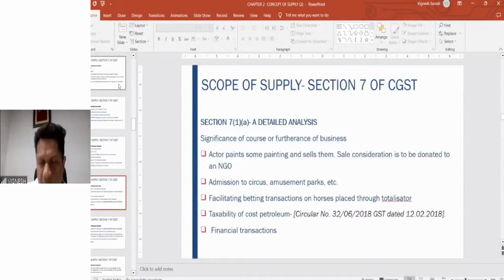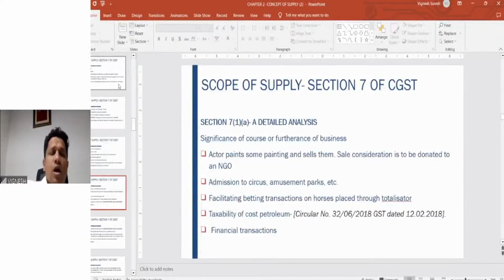So let us summarize what we all discussed in today's session. We saw the concept of GST, the difference between the direct taxes and the indirect taxes. We saw why the GST had to come into the picture in the first place, what was the need of introducing GST in the country, and what are the benefits of the GST.